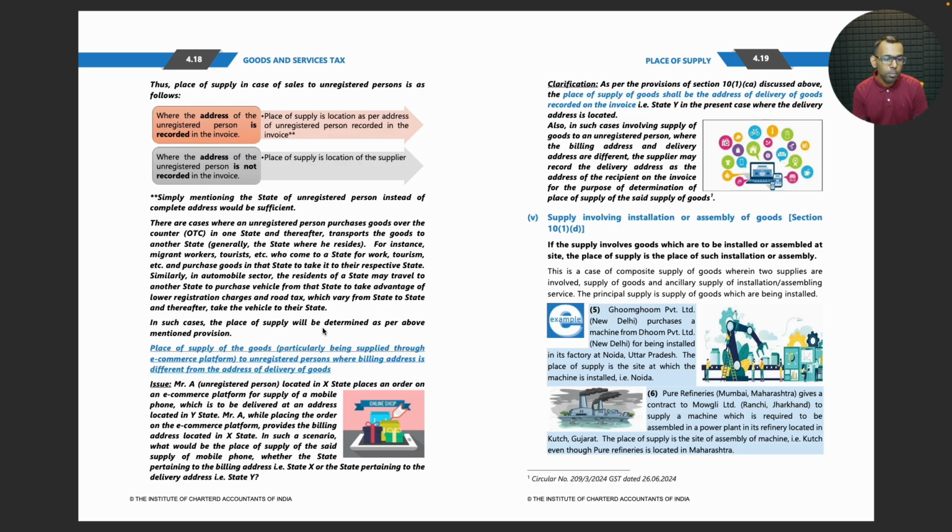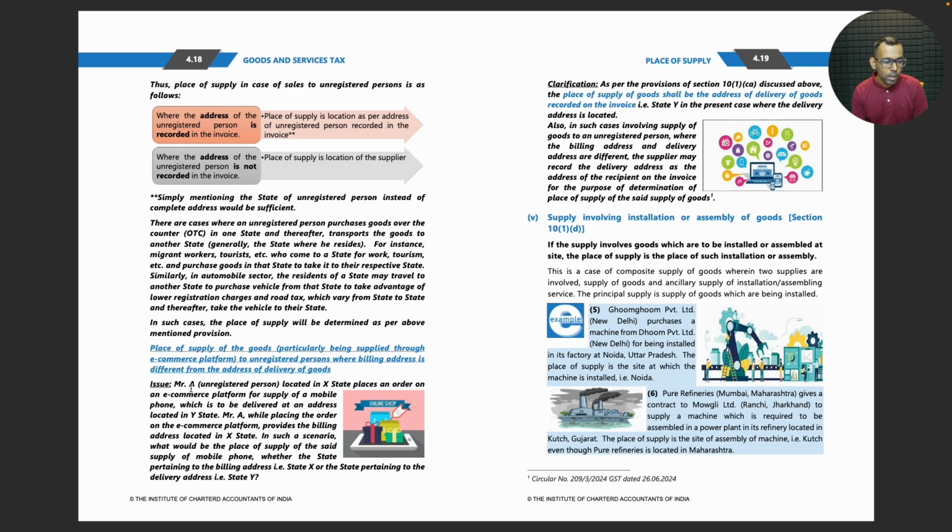In such cases, place of supply will be determined as per above mentioned provision. Place of supply of goods, particularly being supplied through e-commerce platform to unregistered persons where billing address is different from the address of delivery of goods.